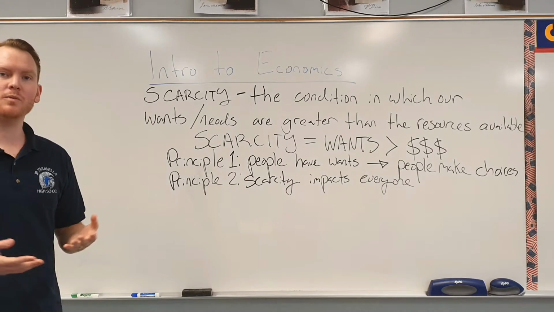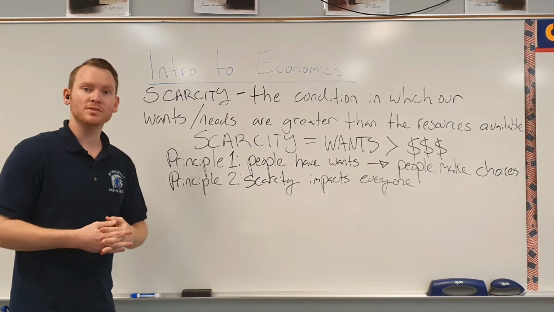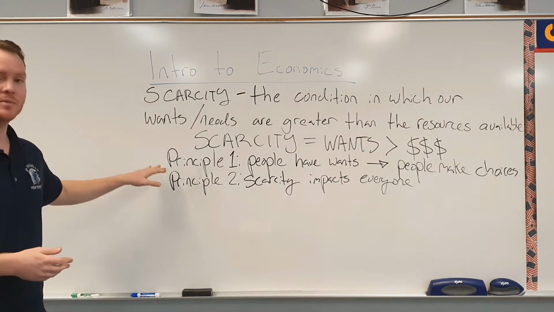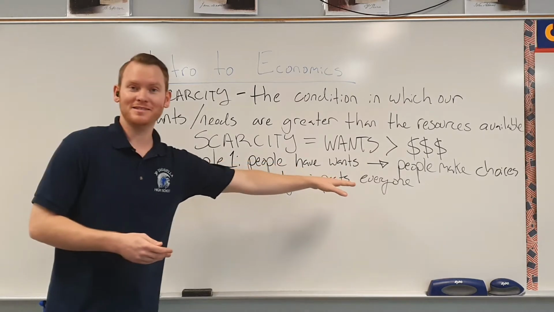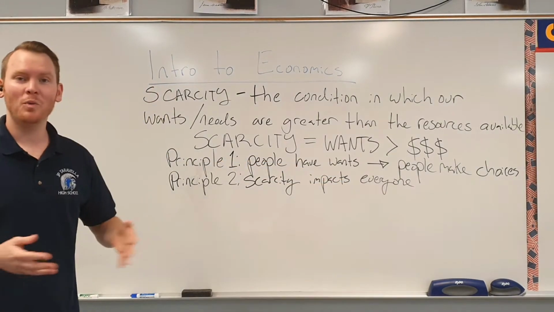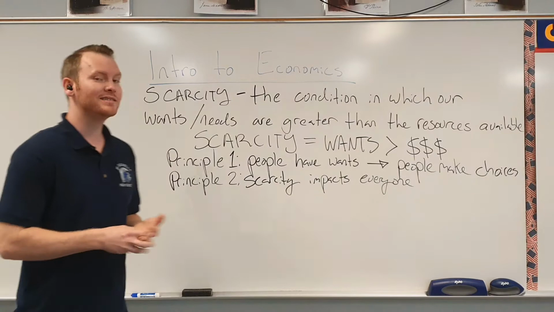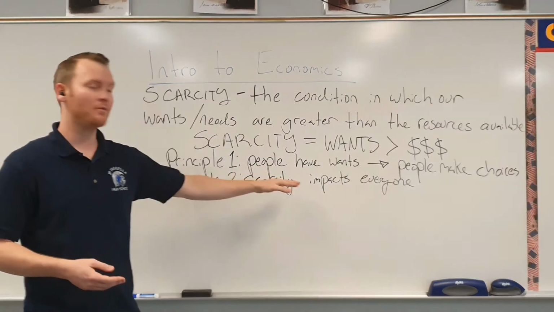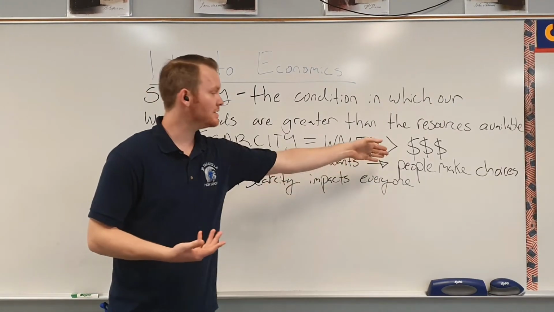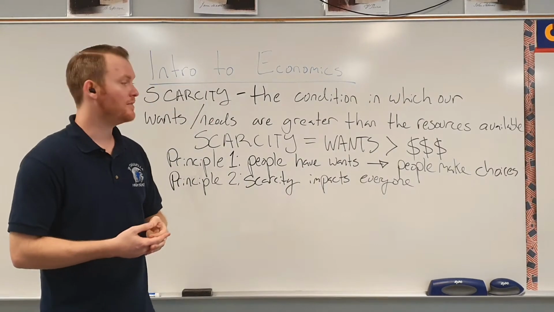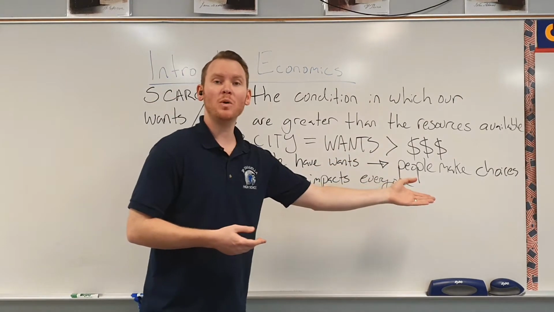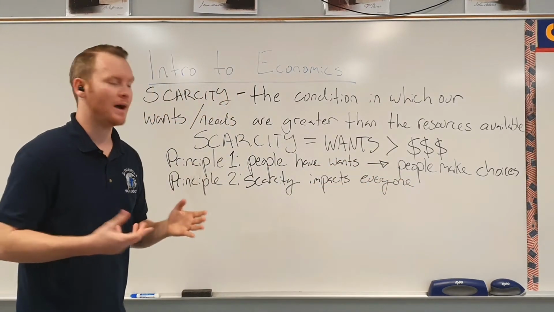So there are a few principles we can learn from scarcity. Principle number one: people have wants. Everybody wants things, we all want stuff. Because we have wants, and because our wants are greater than the available resources, we have to make choices. And this is called economizing.